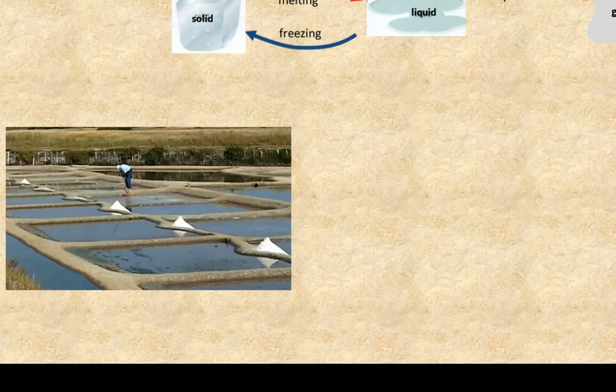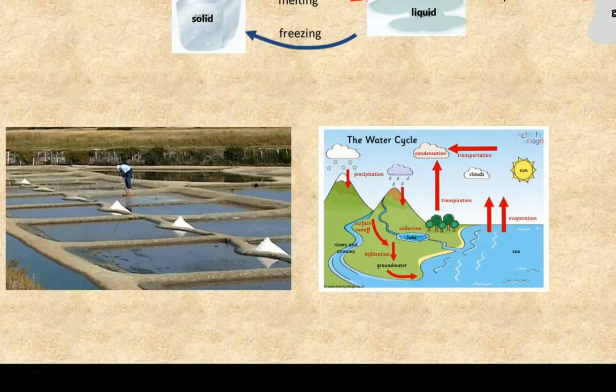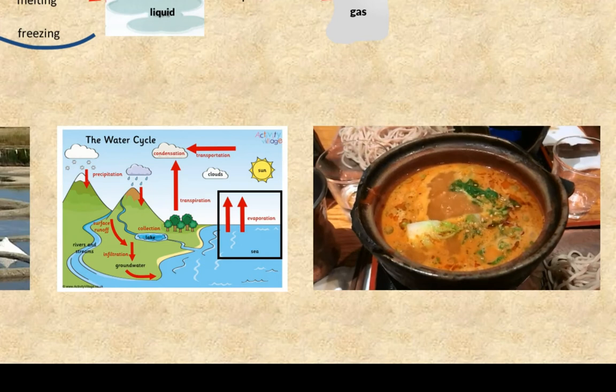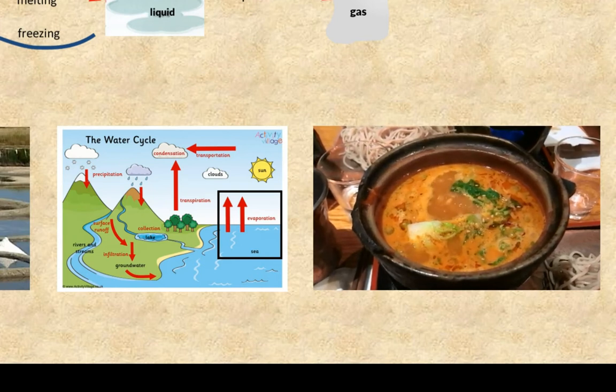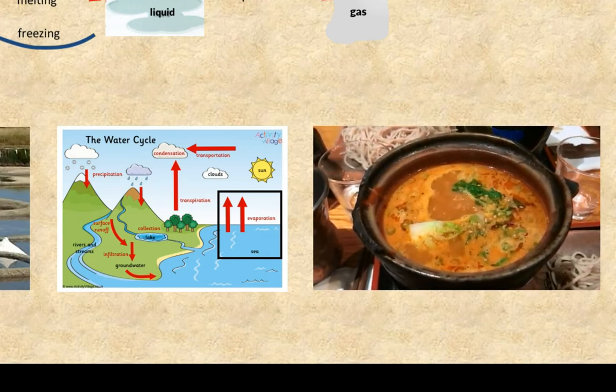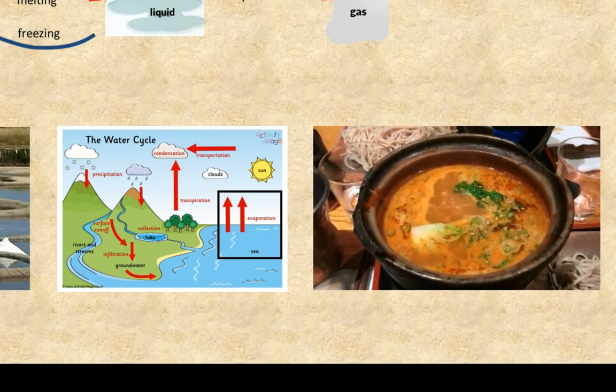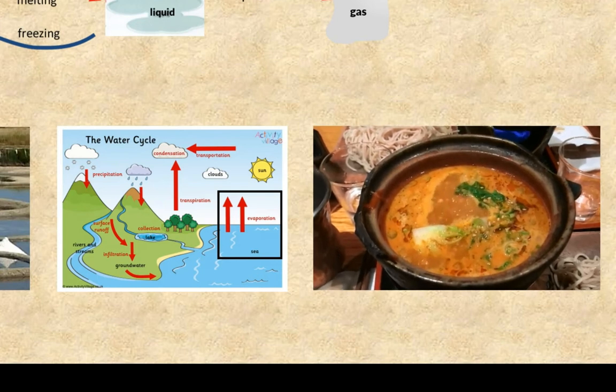Vaporization in the form of evaporation is a key step in the water cycle. Here, evaporation allows for the transfer of water from oceans, lakes, and rivers to the atmosphere. When vaporization is rapid and visible, as shown in this pot, we call it boiling. So boiling and evaporation are both forms of vaporization. One is fast and visible, one is slow and invisible.